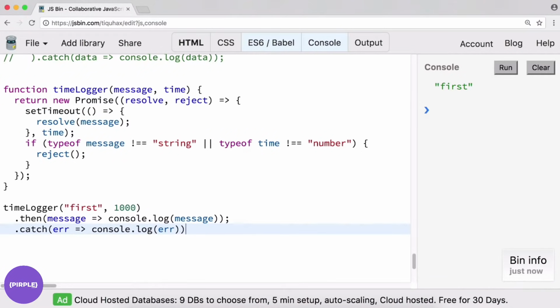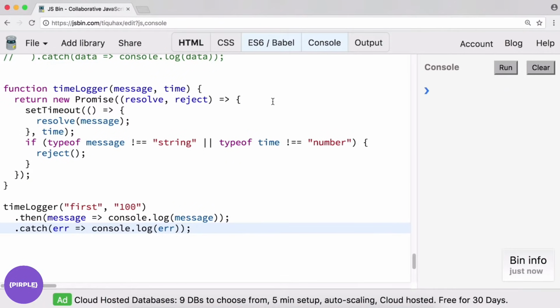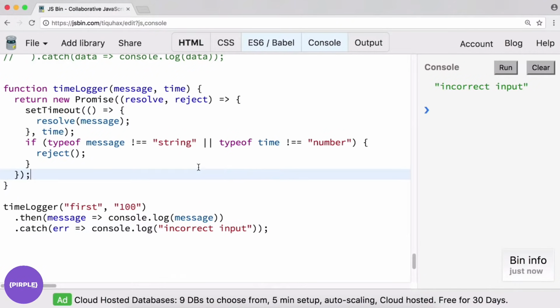Console.log error. So if we try to give it something that's a string, for example, not a number, let's see. And I think I know why. It's because I put a semicolon there. And now we should be able to get to that line of code. And oh yeah, we didn't give a reject message, so I'm just going to say incorrect input here, for example. Okay, anyway, let's keep this chain a-rolling.